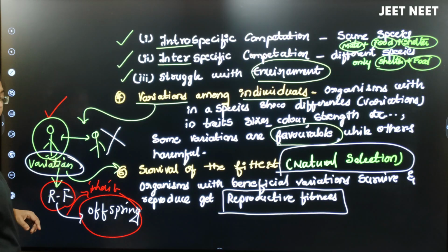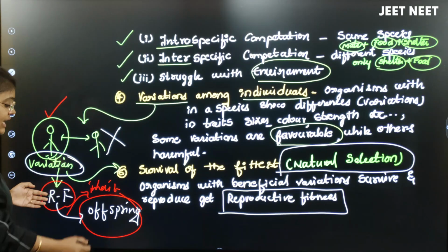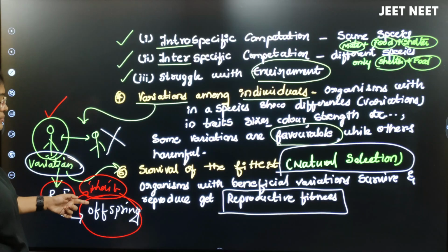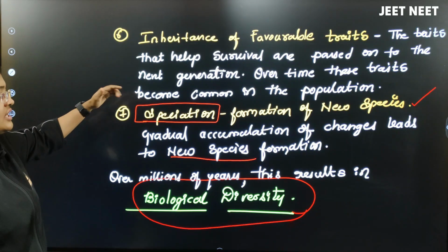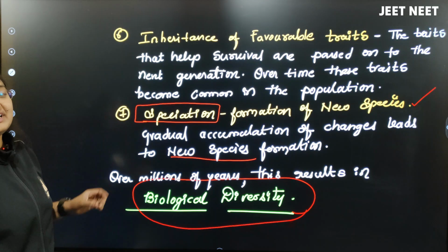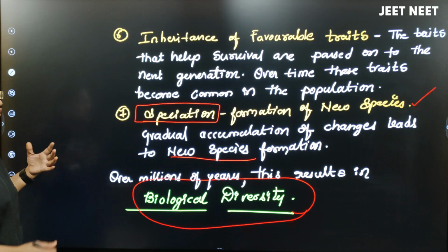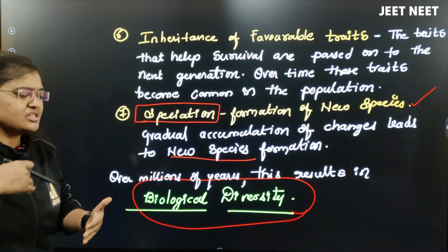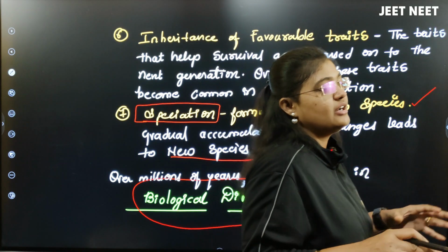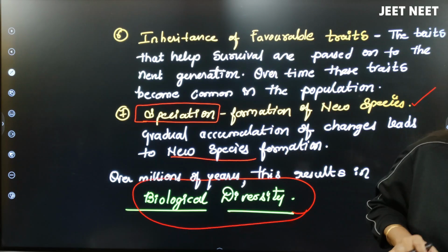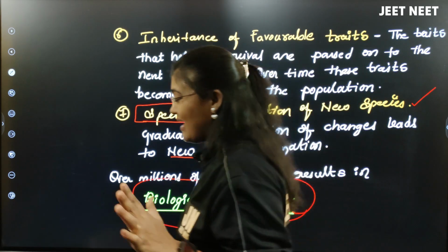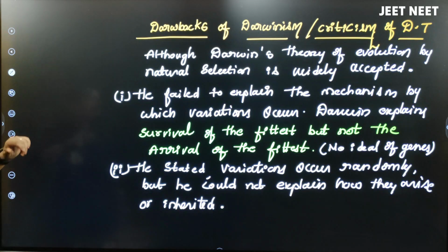The organism that gets the reproductive fitness gets the ability to inherit the characters to the offspring. Then the offspring has accumulated the characters which show some new species formation, which we call what now? Speciation. So over years together, these changes gradually happen according to Charles Darwin. Then it has shown that the different species present on the earth, which he called biological diversity. These are the postulates of the Charles Darwin theory, we can say.